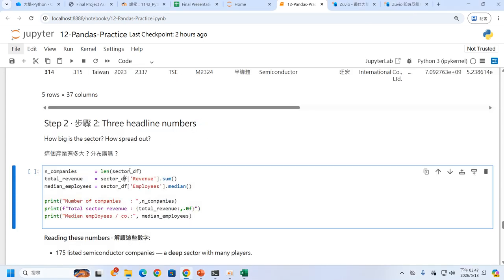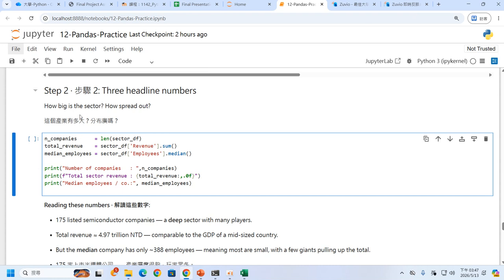Okay, the second step is that we need to understand how big the sector is and how spread out. We want to understand the length of sector DF, which tells us how many companies are in this sector. The second one is the sector DF revenue, so we can get the total revenue by summing all the companies' revenues in the semiconductor industry. And also we can use the sector DF employee medians.